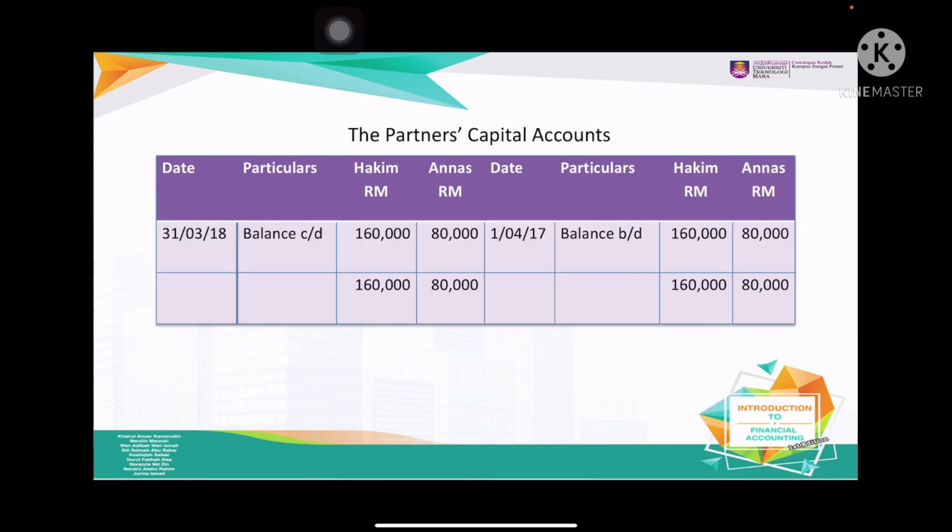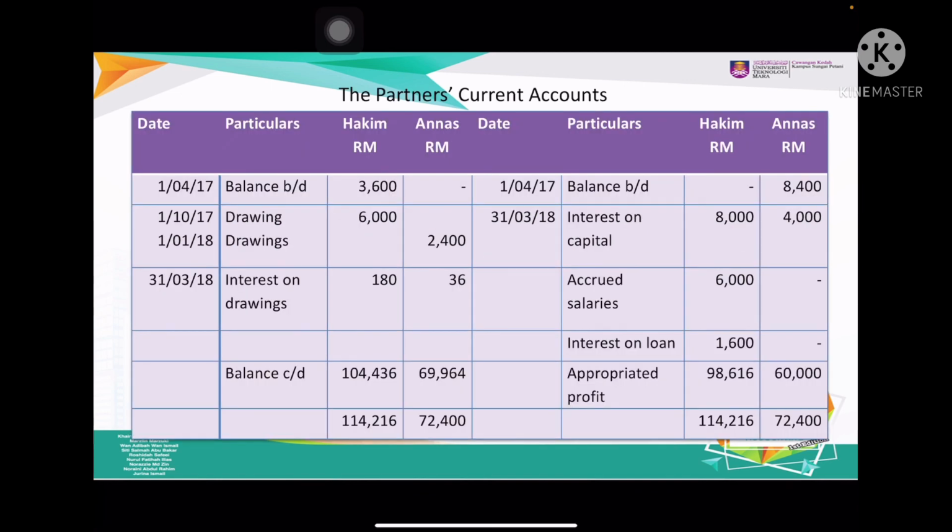So what about the capital account? Here Hakim 60,000, Anas 60,000, balance CD. Balance BD at the beginning is also the same. What about the partner's current account? The balance BD is on the debit side, 3,600 and 8,400.